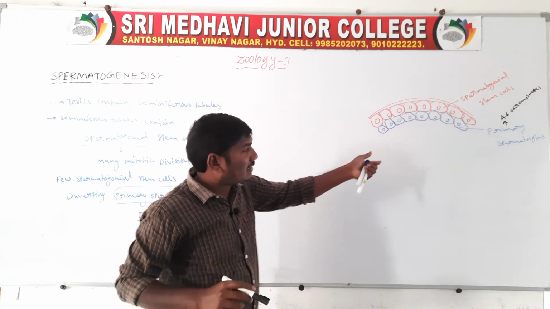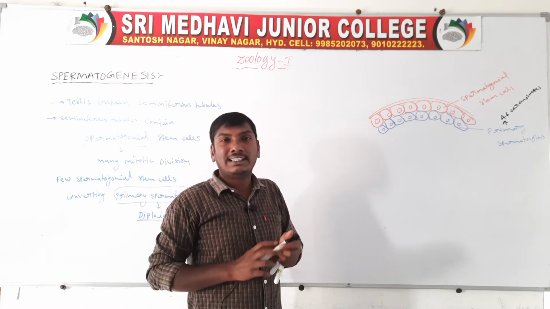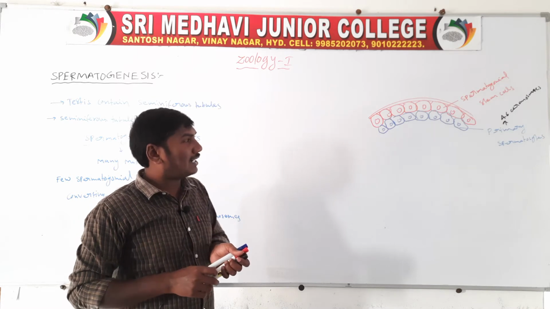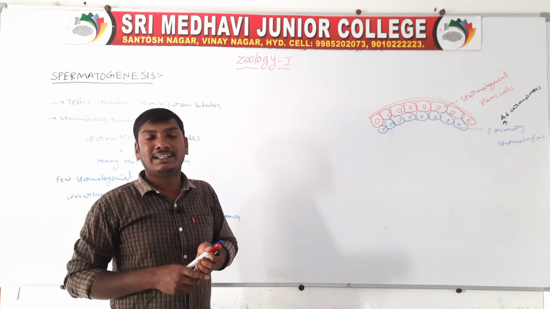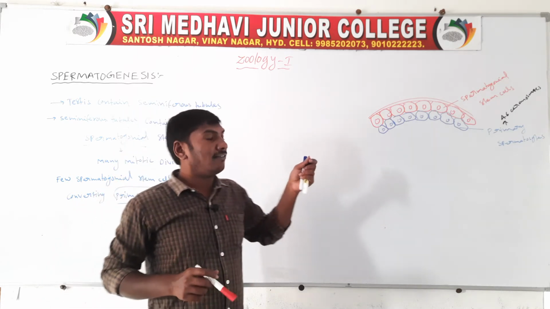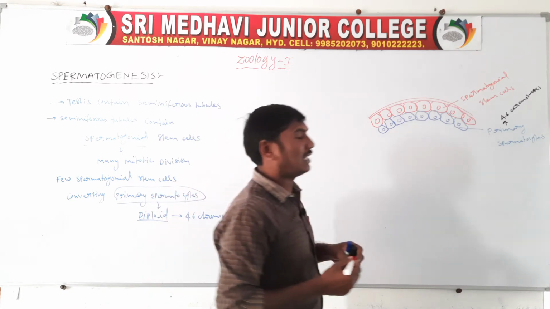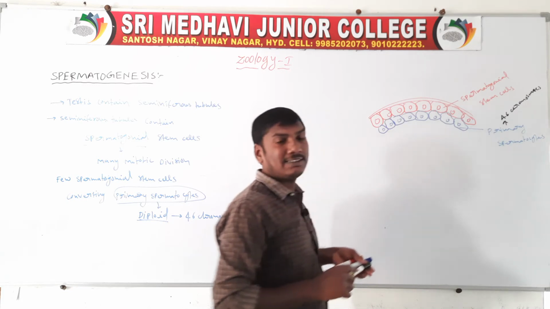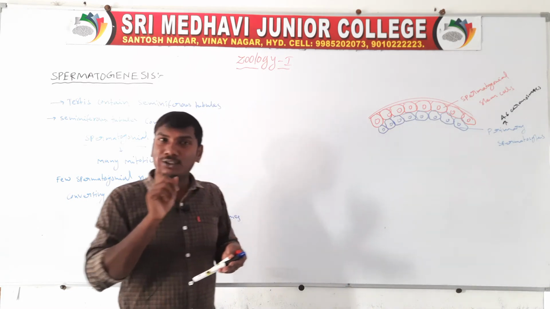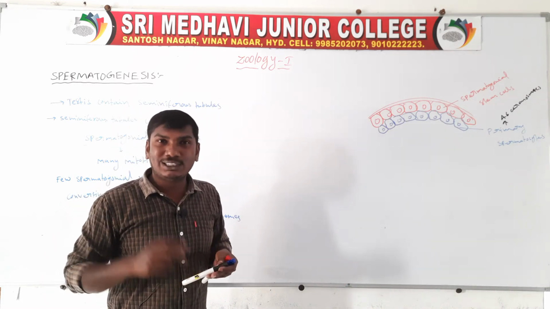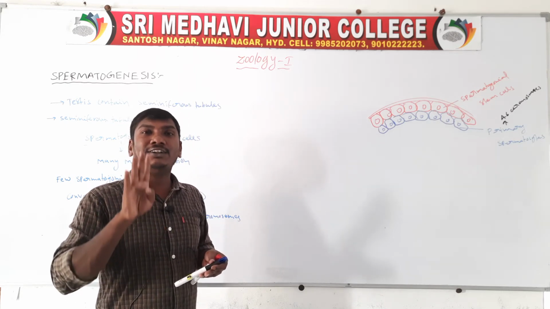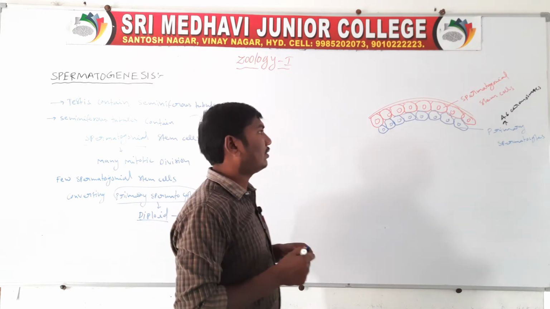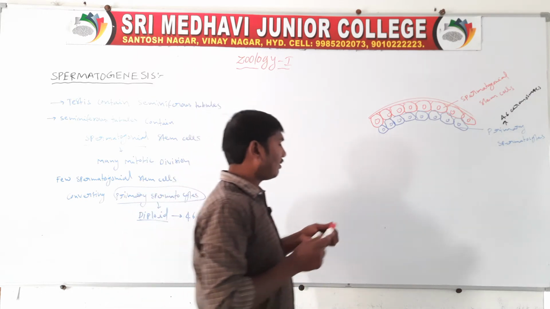Next, these primary spermatocytes undergo the meiosis process. In the meiosis process, one cell is divided into two cells. In meiosis 1, one cell is divided into two cells. Next, in meiosis 2, one cell is divided into four cells. So they are called secondary spermatocytes.